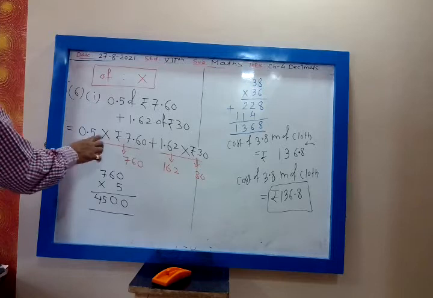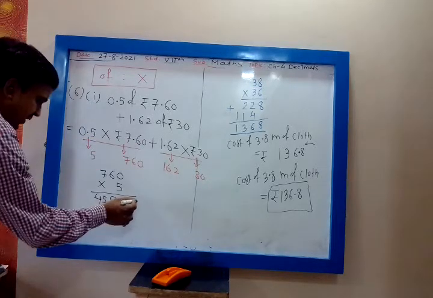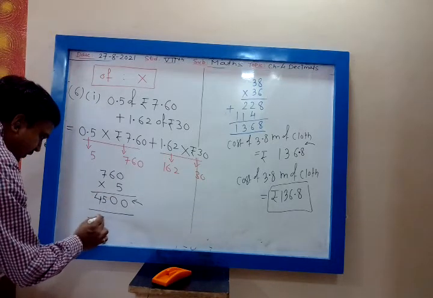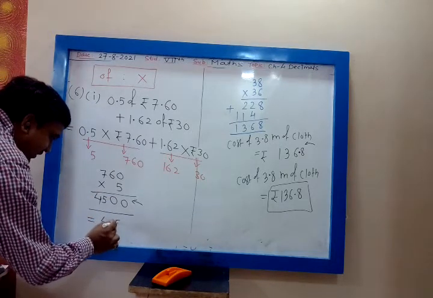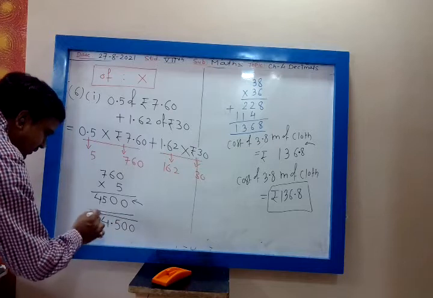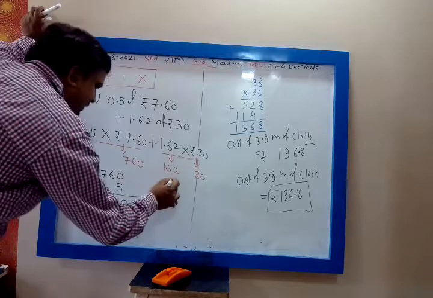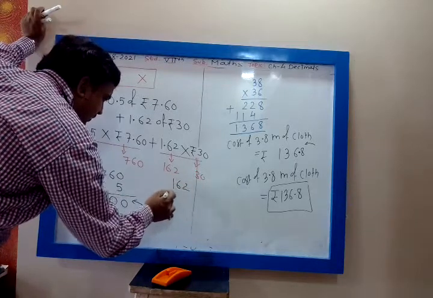3 digits. 1 plus 2, 3. So move from right and place the decimal. 1, 2, 3. So this will become 4.500. Yes or no? 4.500.